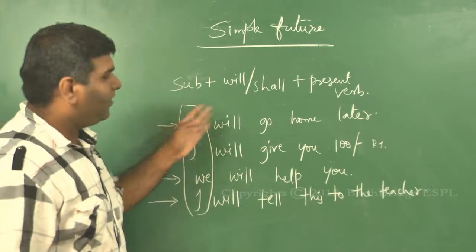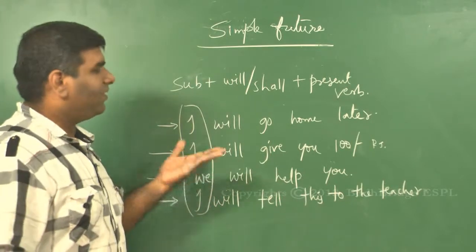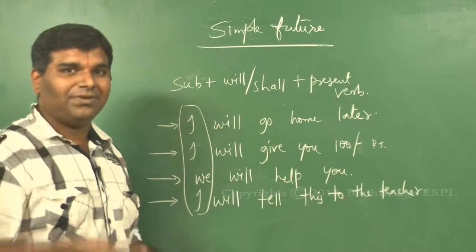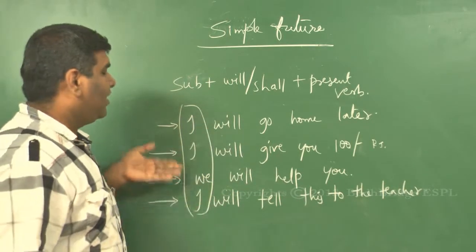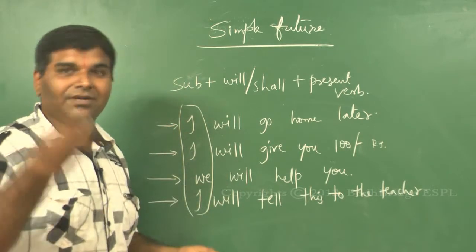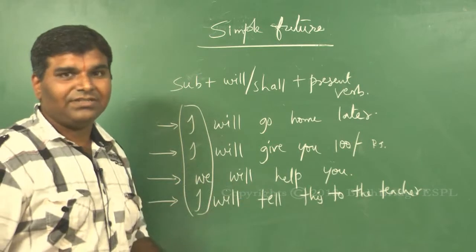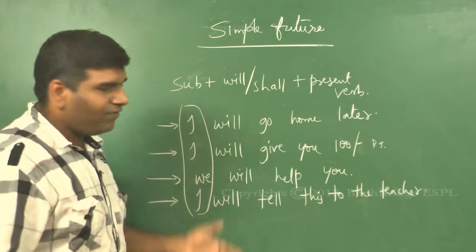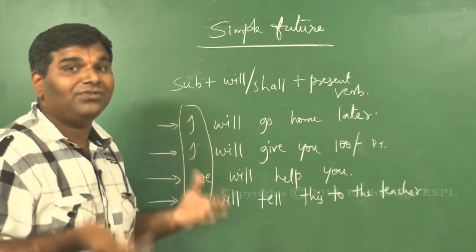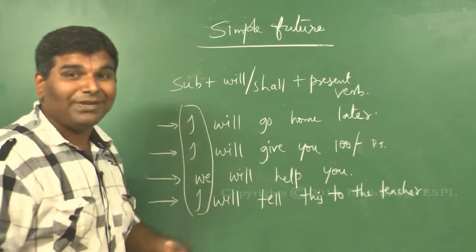Yes or no? Even I'll go home later will happen in future. I'll give you 100 rupees. Now I'm not. Later I will, which means it's also a future action. We will help. We haven't, but we will. That's also a future action. Even this, I will tell this to the teacher. I haven't yet, but I will. All the 4 are future actions, but in the 4 future actions, you get so many feelings.